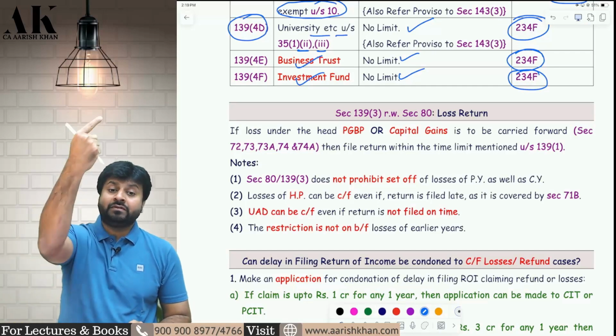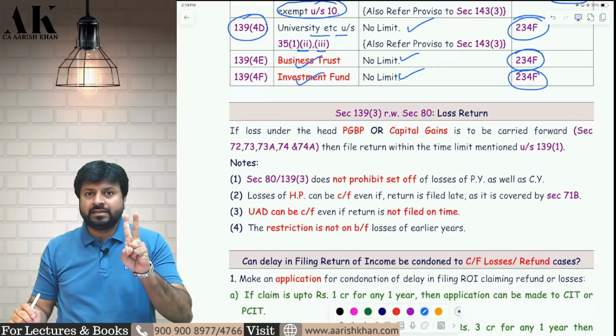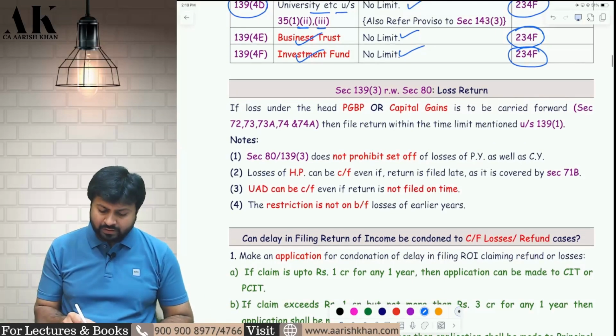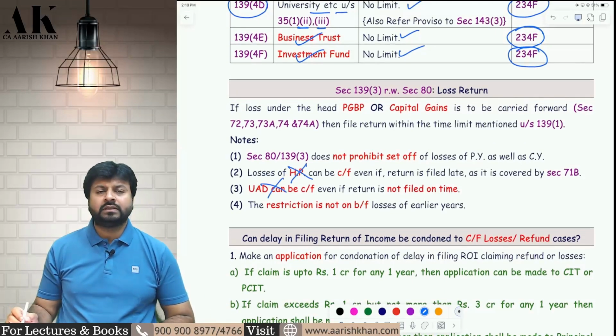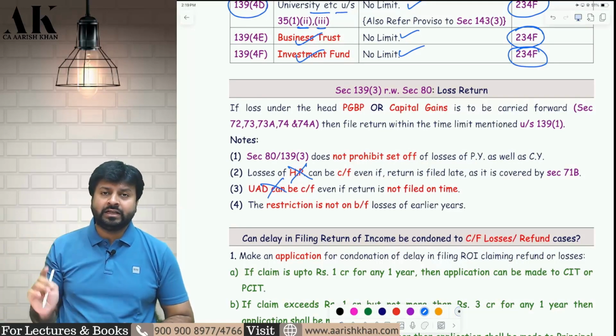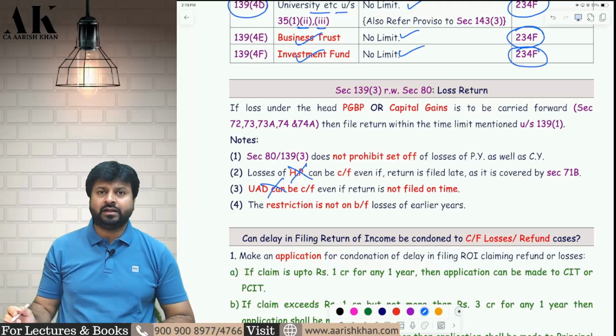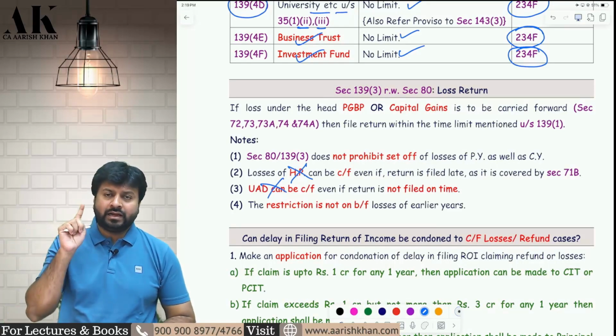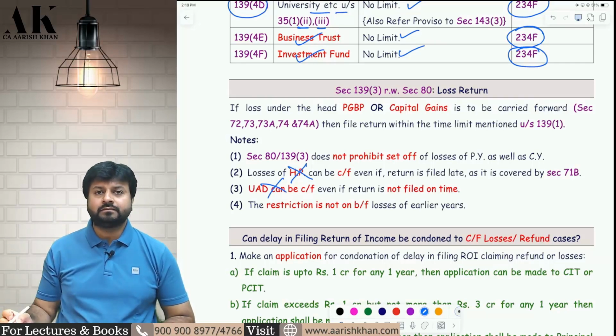If you want to carry forward the loss to the next year, which loss? PGBP and CG loss, then you have to file the return on time. This section is not applicable to house property loss or UAD loss. House property loss or UAD can be carried forward even by filing a late return, even by filing a belated return. It doesn't matter. This section is only applicable for carry forward of PGBP loss and CG loss.